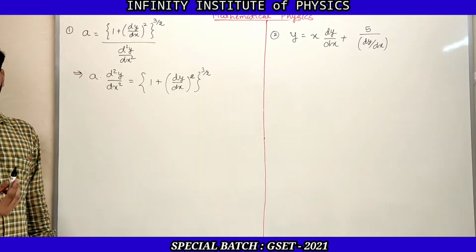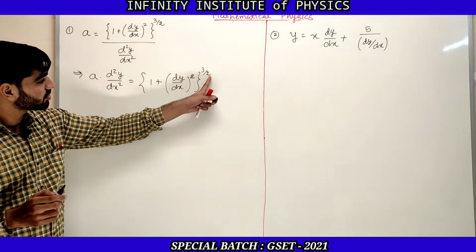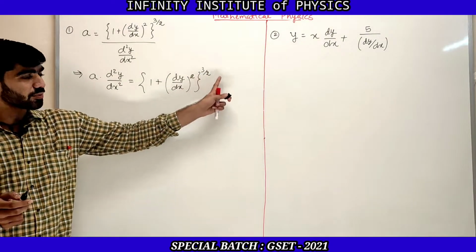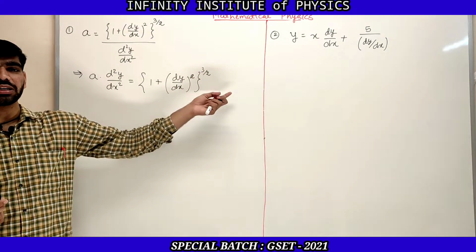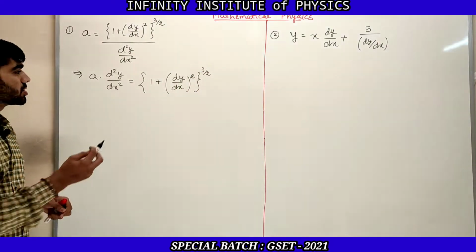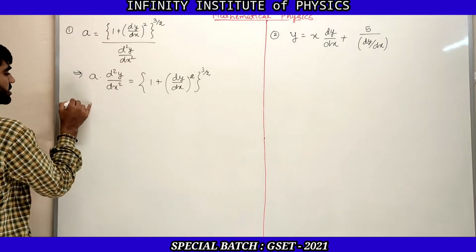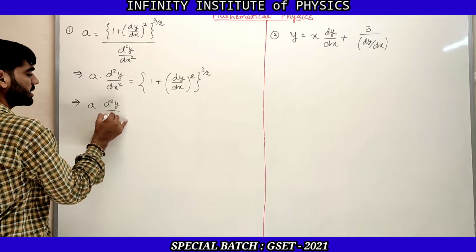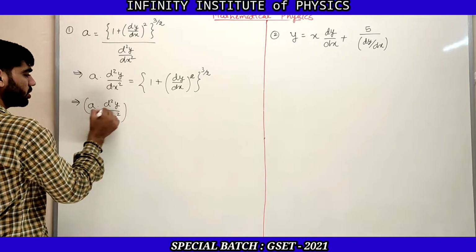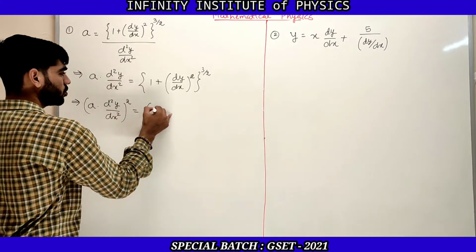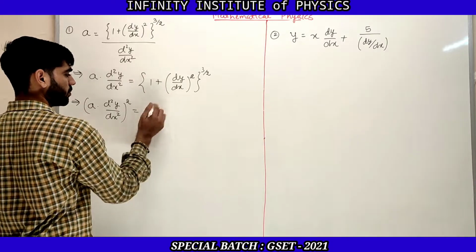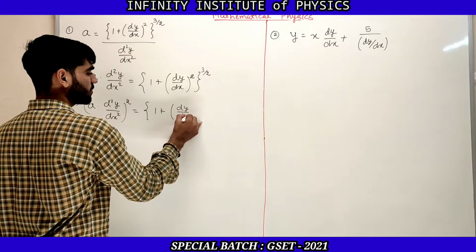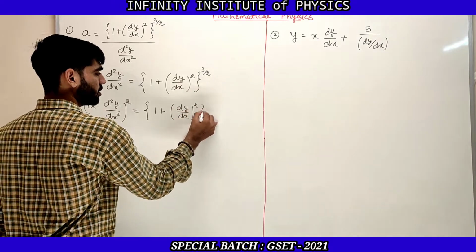But as we discussed in the last example, there is a fractional power 3 by 2. So first you need to remove that 3 by 2 power and convert it into an integer. So let us take the square on both sides. This will be a into d square y by dx square, whole square, which is equal to 1 plus dy by dx whole square, raised to 3.